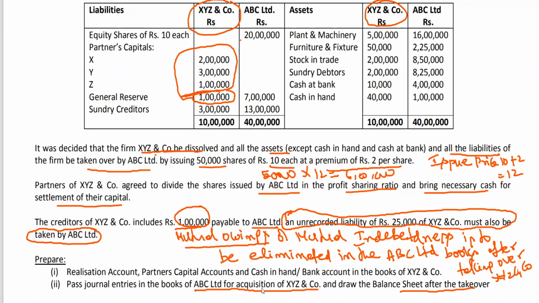And for purchase consideration due, discharge of purchase consideration, eliminating the mutual owings, these entries we should learn. So for the first time you are learning the entries in the books of purchasing company also. Okay, so I think this is a different model. That is the reason why I've taken out this problem. So let me go to the working out of the problem. So in the books of XYZ and Co, you are familiar with the realization account, partners capital, cash in hand, bank account. I'll be taking you to the necessary ledger accounts in the books of the dissolving partnership firm.